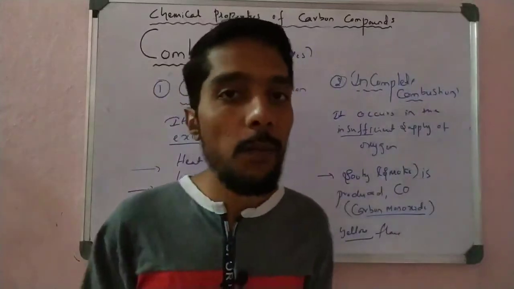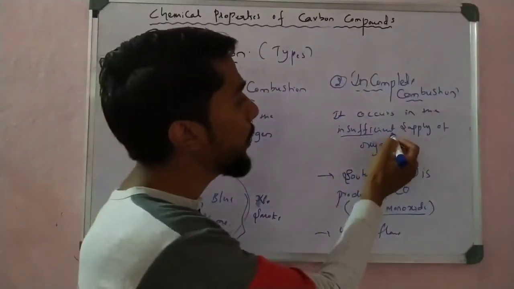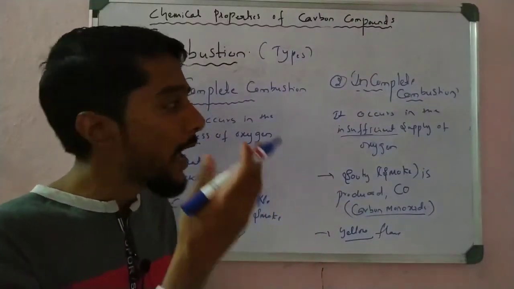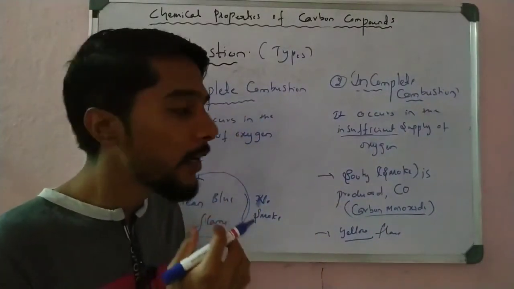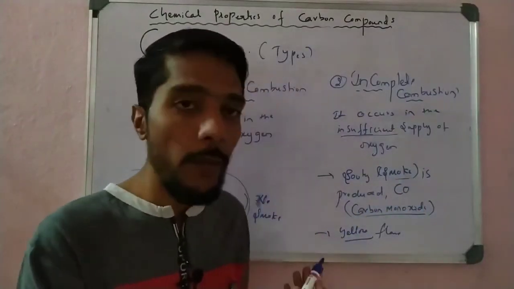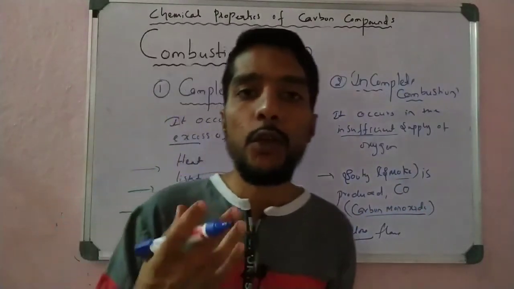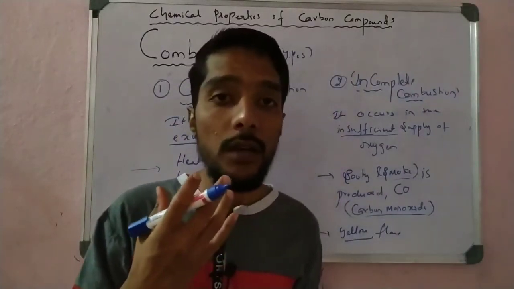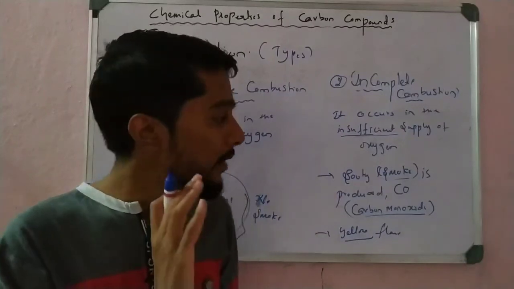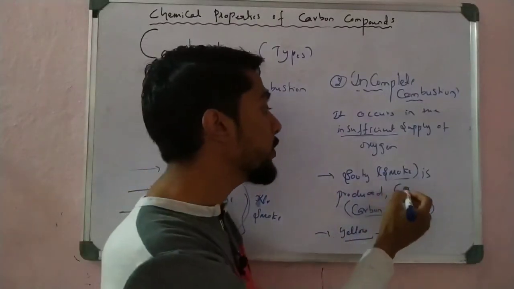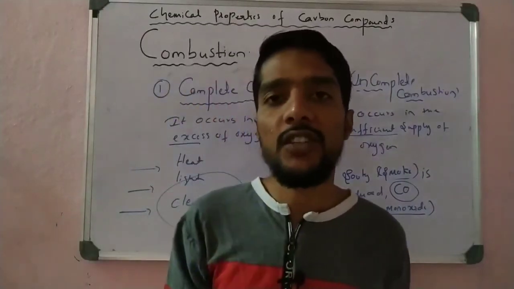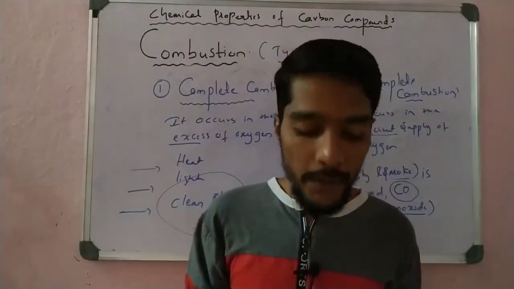In incomplete combustion, we observe that the oxygen supply is insufficient, there is a deficiency, and the main results of incomplete combustion are smoke and a yellow flame. If a yellow flame is produced and a huge amount of soot or smoke is produced, that is called incomplete combustion. The gas produced here is carbon monoxide, a very dangerous gas which is a result of incomplete combustion.